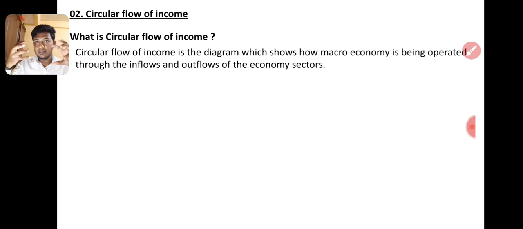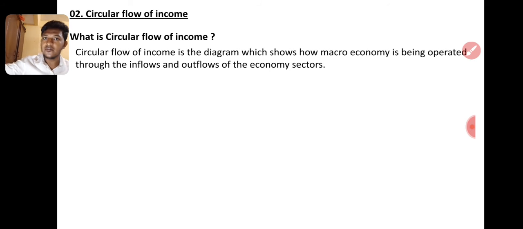So economy is run by two sectors. One is the private sector and the other is the government sector, right? Actually we look at the economy's outflows and inflows from the point of view of the private sector.